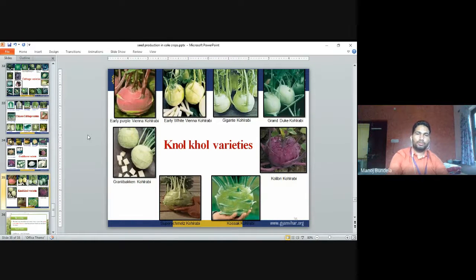Knol khol, like Early Vienna, also has different colors: purple, white, yellowish, reddish. These are the different varieties: Early White Vienna, Early Purple Vienna, Kolibri and Grand Duke. So these are all varieties of knol khol.